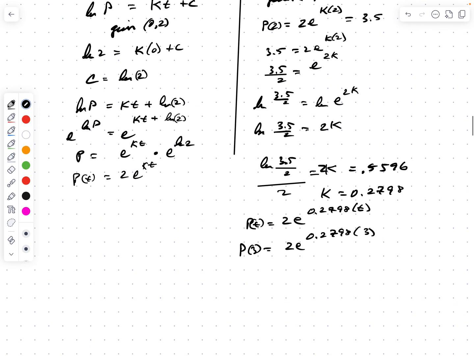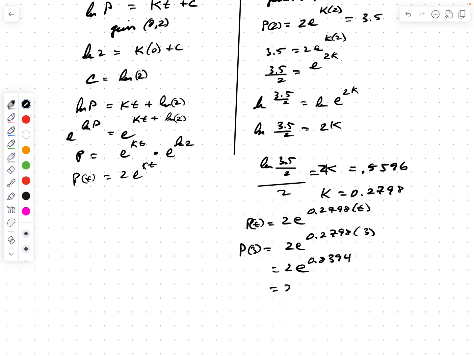If I multiply 0.2798 times 3, I get 0.8394. So this equals 2e to the 0.8394. And you should go and do these calculations, sort of check me out on this, okay?